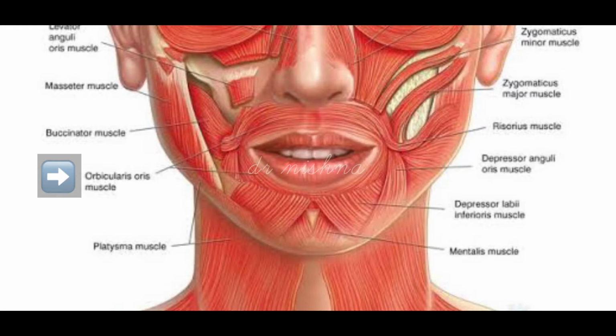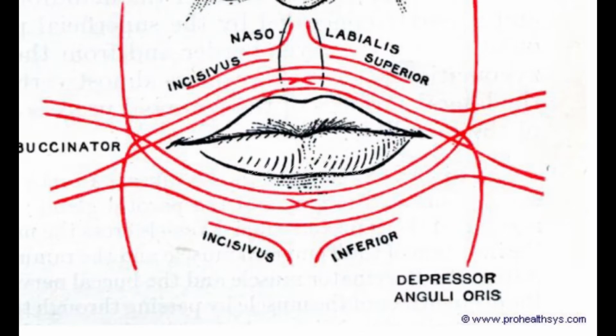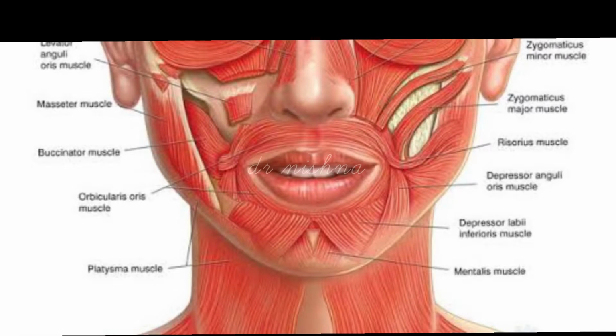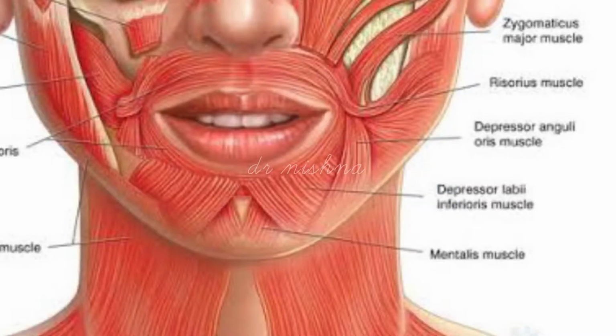It's complicated, but let me just say that this sphincter muscle is responsible for closure of the mouth, the puckering action, that is your trending typical selfie expression, or maybe I'll be more clear if I just say it's also called the kissing muscle. The other muscle fibers acting on this frenum are the incisivis, which is labial to mentalis, the depressor labii inferioris, which draws the lips downwards, giving the typical expression of irony, and mentalis, which raises and protrudes the lip, as in the expression of doubt or disdain.